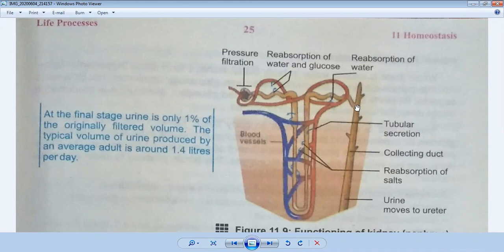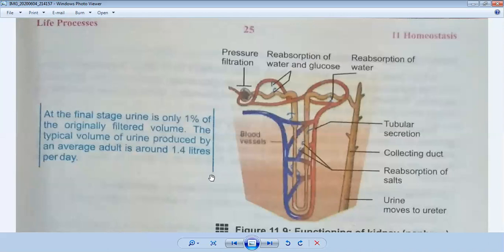It is collected into the collecting duct, and from the collecting duct the urine is totally formed. The useful parts go back to the blood and the unuseful parts are collected and make urine, and then it will move to the ureter. I hope you understand it.